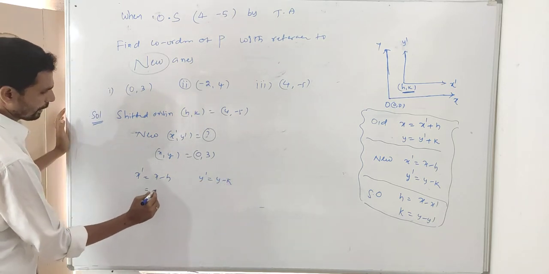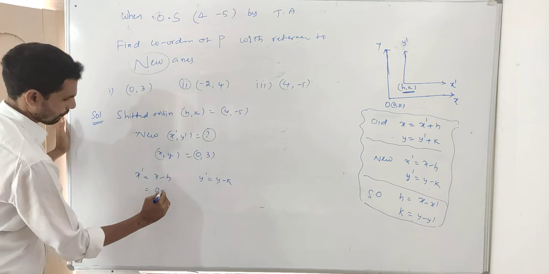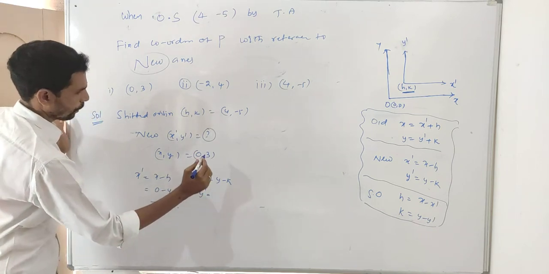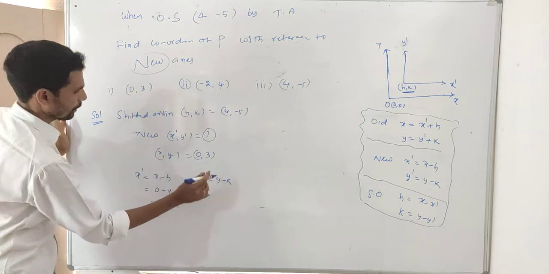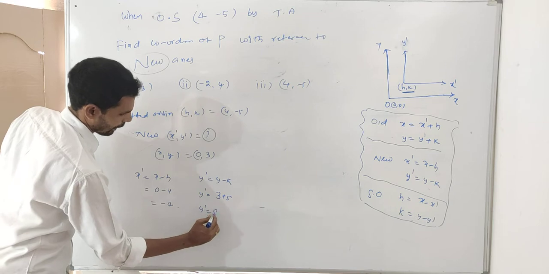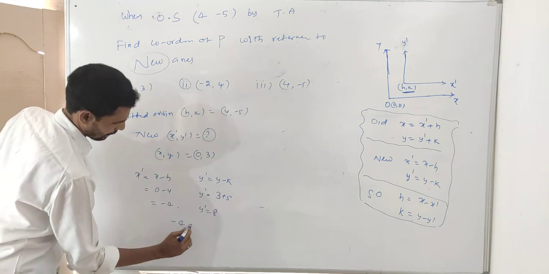So what is the x value? X value is 0. H value is 4. That is equal to -4. Next, y dash. What is the y value here? 3. Minus k value is +5. That is equal to y dash is equal to 8. -4, 8 is the answer.